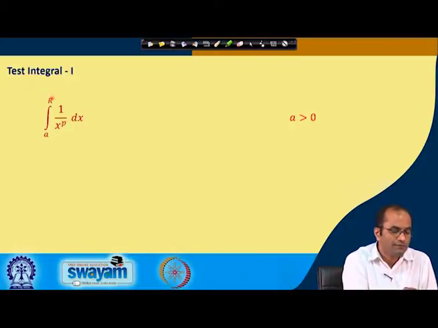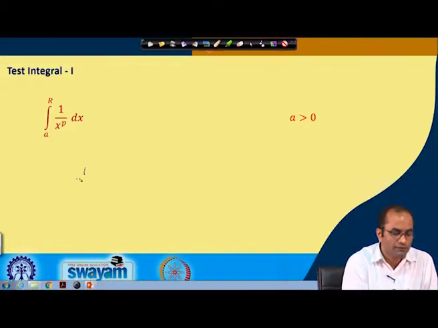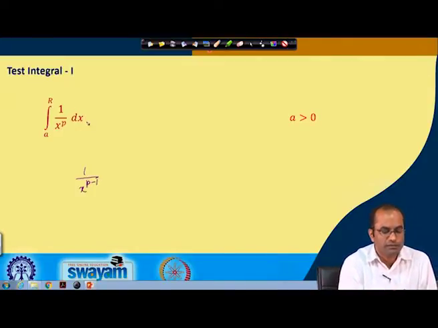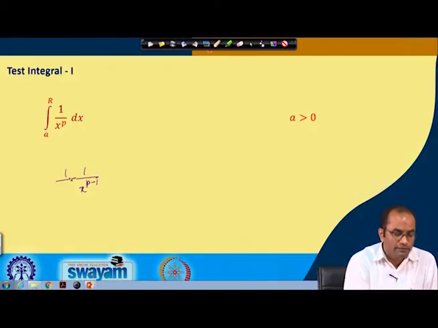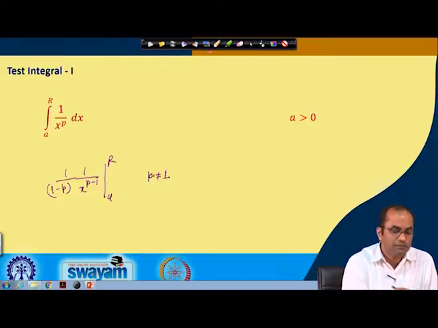So, we have a to r, and later on we will take the limit r to infinity. So, we have this integral from a to r of 1 over x to the power p dx, which we can easily evaluate. This a is a positive number. So, here 1 over x to the power p, which is x to the power minus p. When we integrate this, the minus 1 will come: x to the power minus p plus 1, divided by minus p plus 1, so 1 minus p will also come. This is for p not equal to 1, because when we take p equal to 1, we will get 1 over x, whose integral is the logarithm of x, and then we will take the limit.